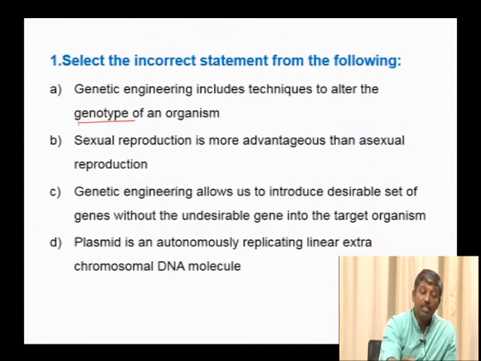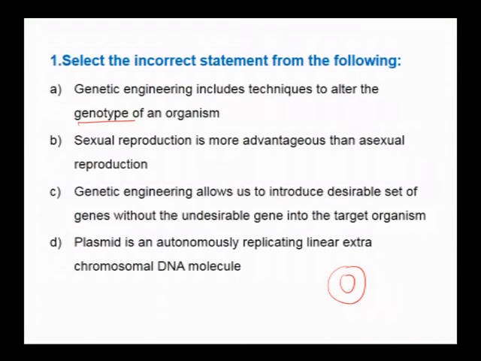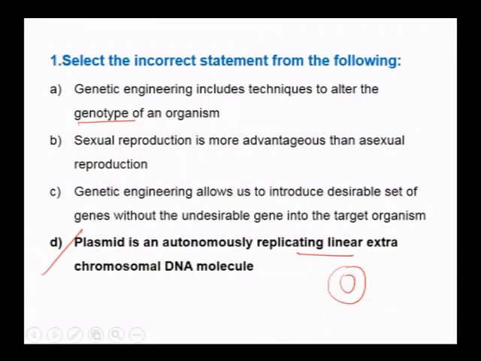Whereas even in sexual reproduction or artificial hybridization, along with our desirable genes, undesirable genes also appear in the progeny. But in genetic engineering, only the desirable genes can be introduced. Plasmid is an autonomously replicating linear extra chromosomal DNA molecule. Generally, plasmids are double-stranded self-replicating DNA molecules. It is not linear. Hence, the incorrect statement is D.